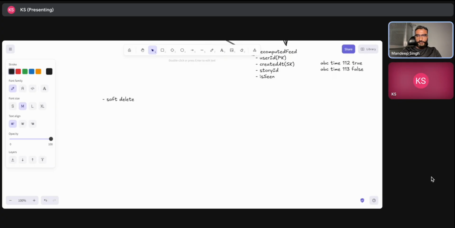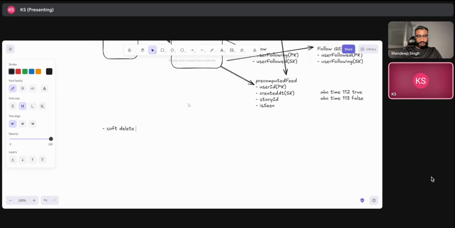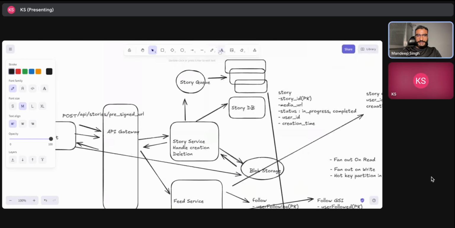However you want to do it, probably at a partition level, knowing that these stories belong to a single day, so you can delete them altogether, or hourly. So I think for each story ID we can have an explicit parameter, expires at. And DynamoDB supports the TTL feature, so we can leverage that. Exactly.